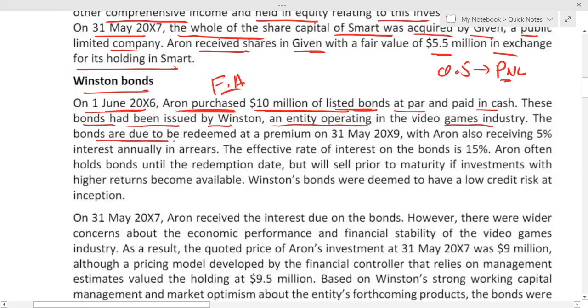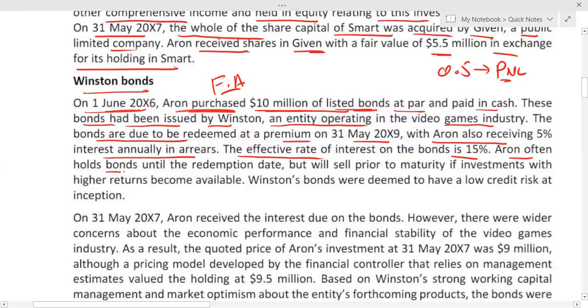The bonds are due to be redeemed at a premium on 31st March X9, with Aaron also receiving 5% interest annually in arrears. So the cash interest which Aaron is getting is 5%. The effective rate of interest on the bond is 15%. I think we have already discussed many times, in the P&L we take effective interest. Either it is going to be interest income or interest expense.